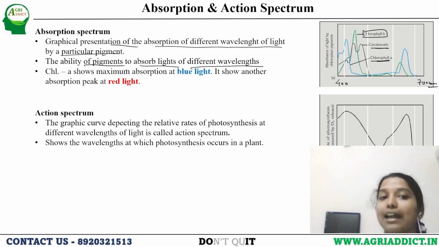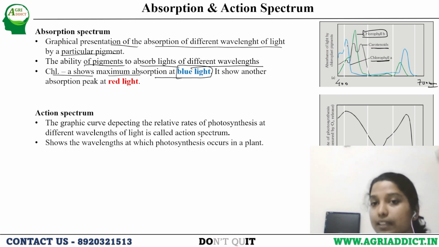It was seen that chlorophyll A shows maximum absorption in blue light. How are we seeing it? Because the chlorophyll A is showing a peak at this point. This is how the VIBGYOR is.